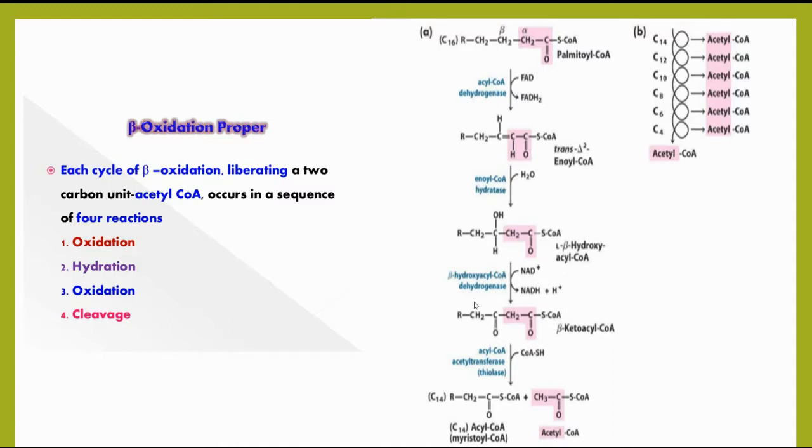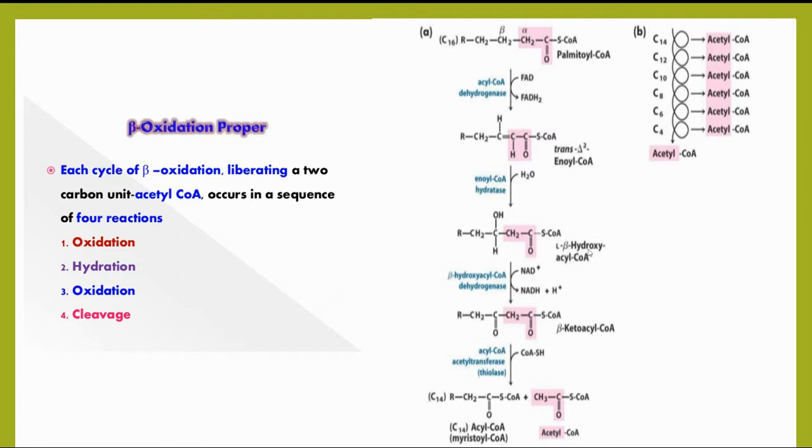Beta hydroxy acyl coenzyme A dehydrogenase is the enzyme which catalyzes the second oxidation and generates NADH2. The product formed is known as beta keto acyl coenzyme A.